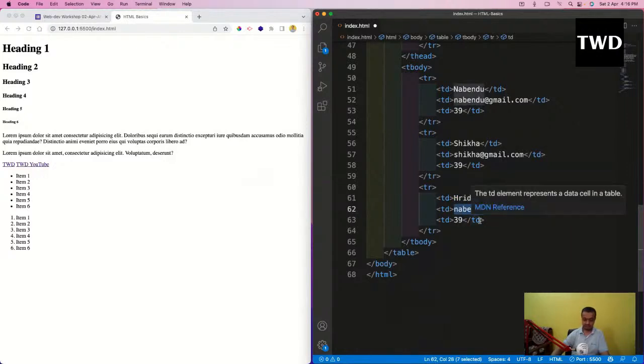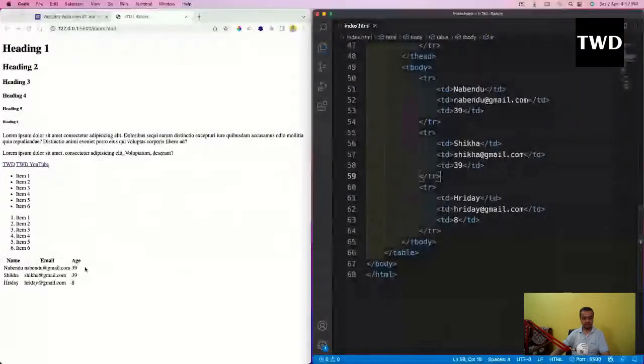So these three things I'm going to have. I'm going to save it. See, it's showing like a table, but HTML without CSS is very much ugly. It is not that good. So name, email, and age have been shown, and all these things are shown. This is how the table works.